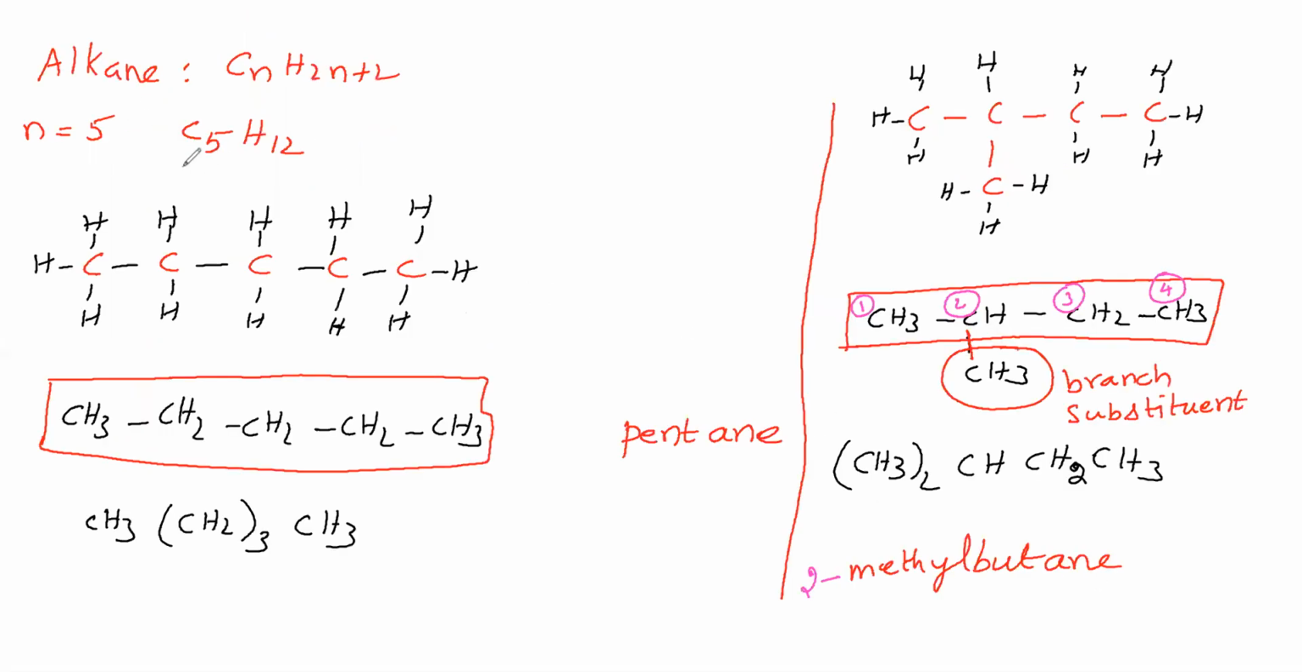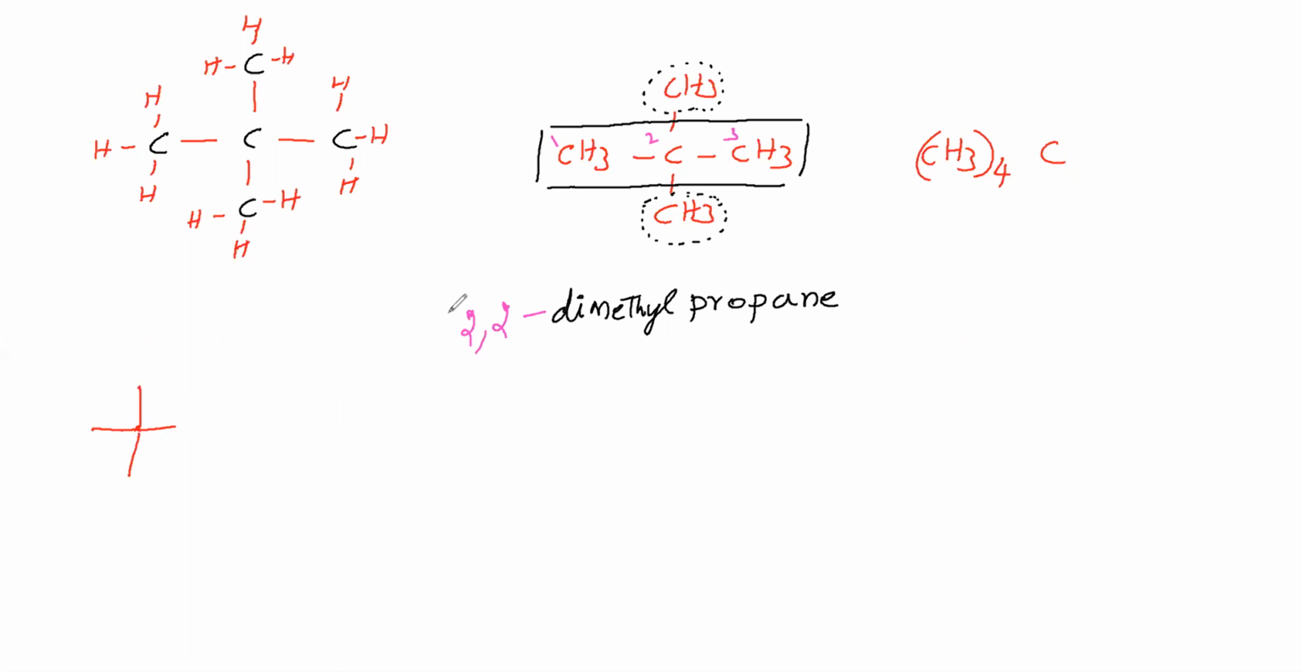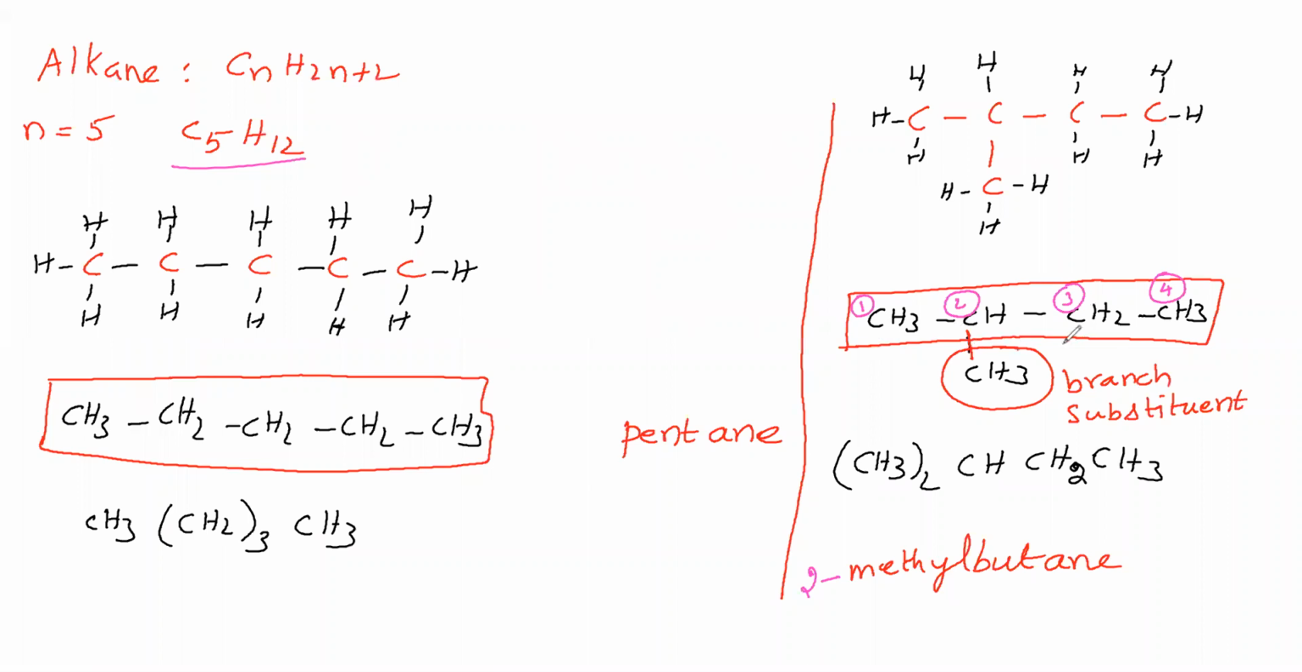Now for this C5H12, how many chain isomers are possible? 1, 2, 3. Why do we say these are chain isomers? Chain isomers means the number of carbons in the parent chain will be different. You see, here the parent chain contains 3 carbons, here the parent chain contains 4 carbons, here the parent chain contains 5 carbons. So the number of carbons in the parent chain is different, therefore these are chain isomers.